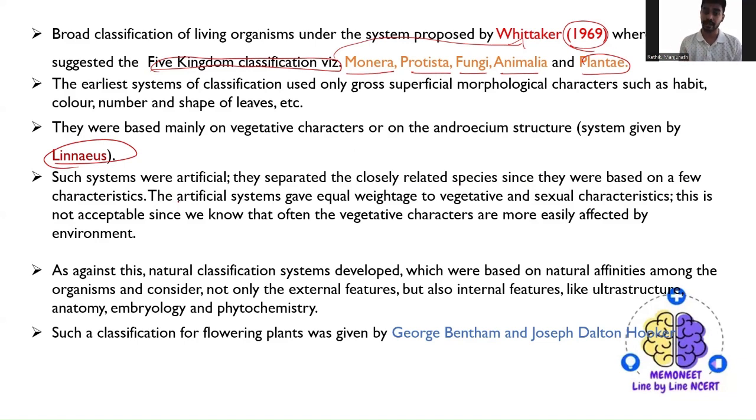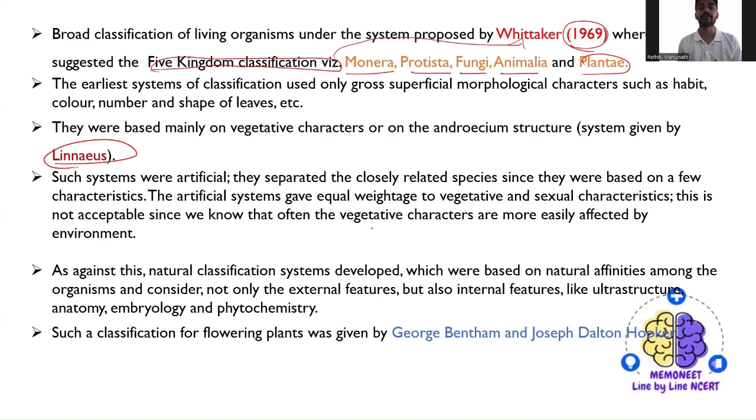This is not acceptable, since we know that vegetative characteristics are mostly easily affected by the environment. There were also some other organisms that used the vegetative mode of reproduction, and they do not come under the plant kingdom. That's why they started to bifurcate the entire kingdoms and grouped organisms based on their morphology, characteristics, and everything.